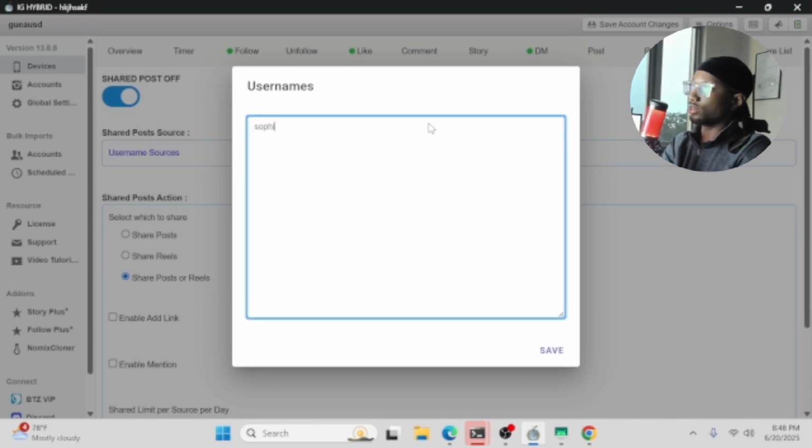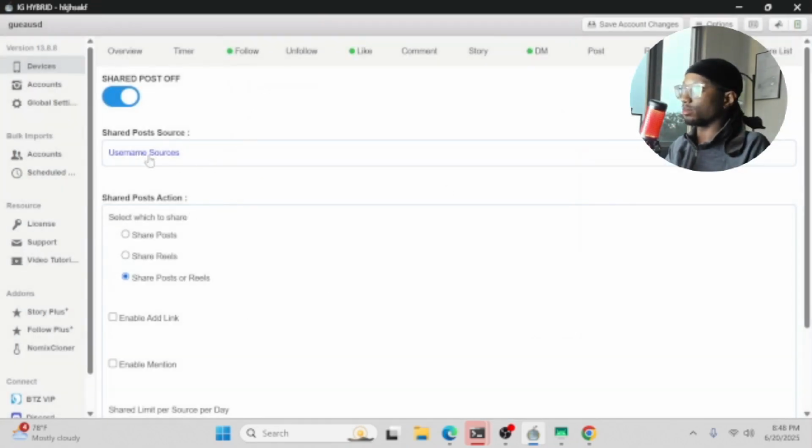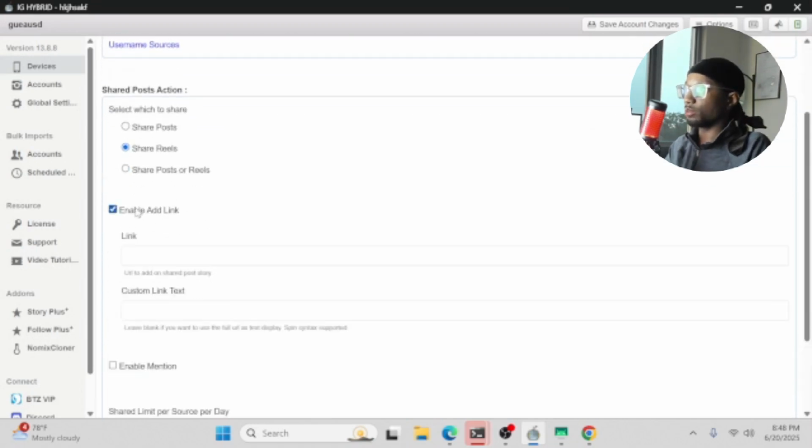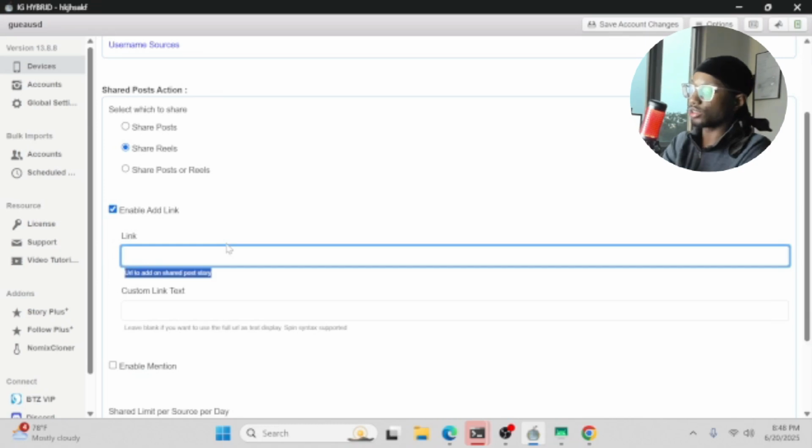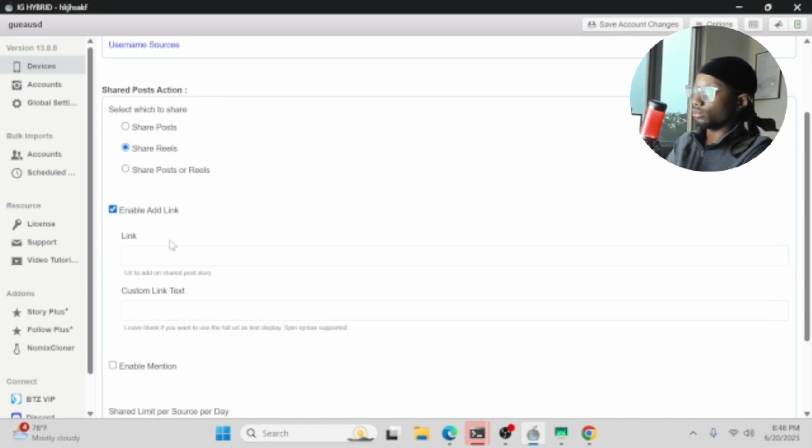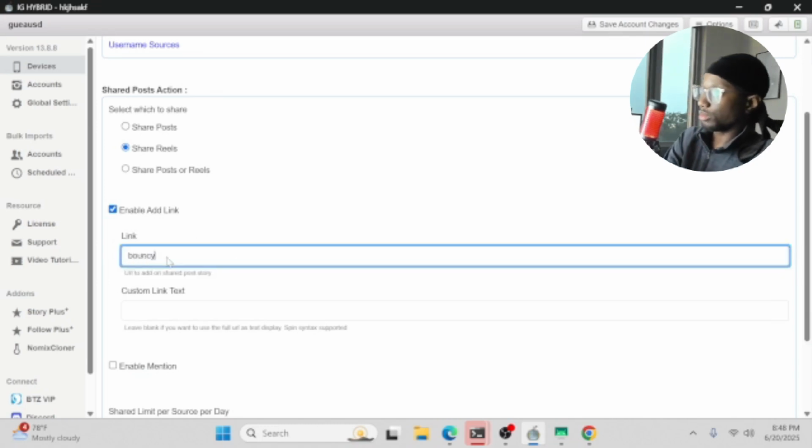So I'm just going to type in Sophie Rain at this point, even though I don't work with her, I'm just going to type her in and share reels. Enable add link. So the link is going to be bouncy.ai/Sophie Rain.